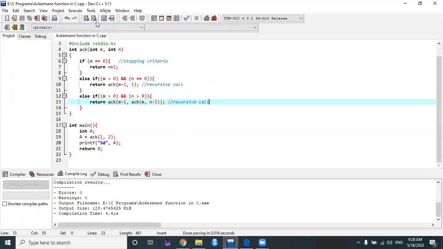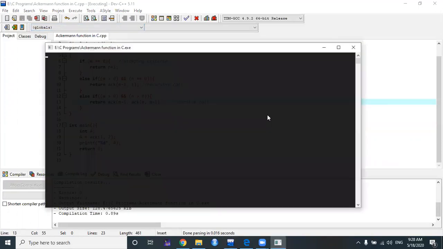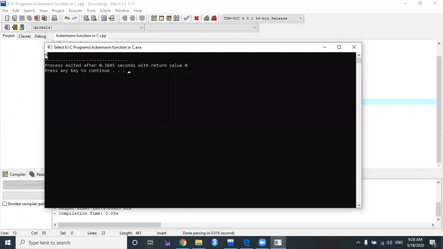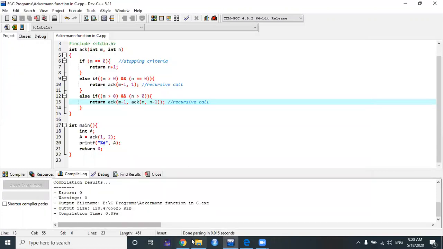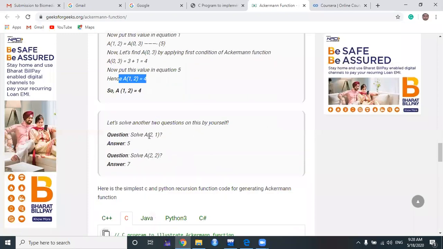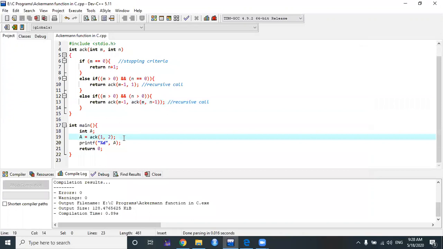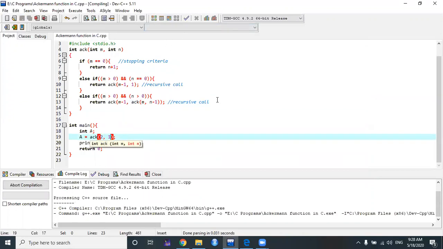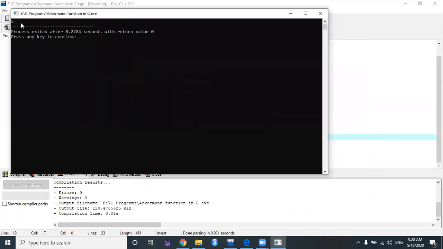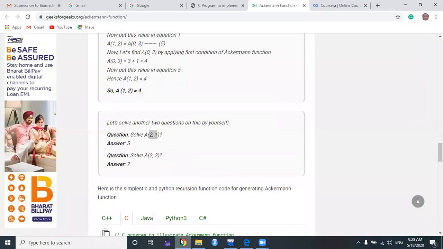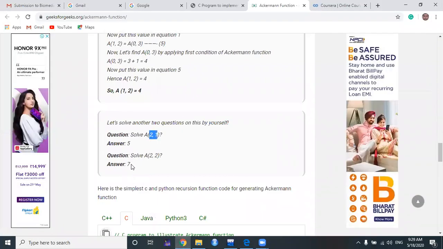Now we are going to run it to check whether the value is correct or not. Let's check that the value of the function for 1, 2 is 4. Then we'll apply the values for the other two, like A of 2, 1, which should be 5. Let's check whether it is working correctly or not. A of 2, 1. Check the value. 5, correctly working. Now we'll check one more, A of 2, 2, which is actually 7.